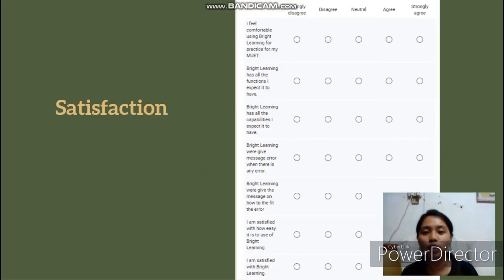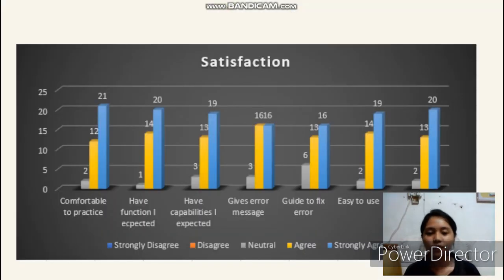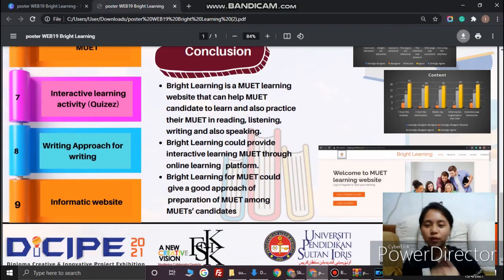So lastly, we go to the satisfaction. Here are 7 items for us to make sure the satisfaction. So as you can see from the graph, actually user is satisfied with the Bright Learning. Lastly, we will go to the conclusion.